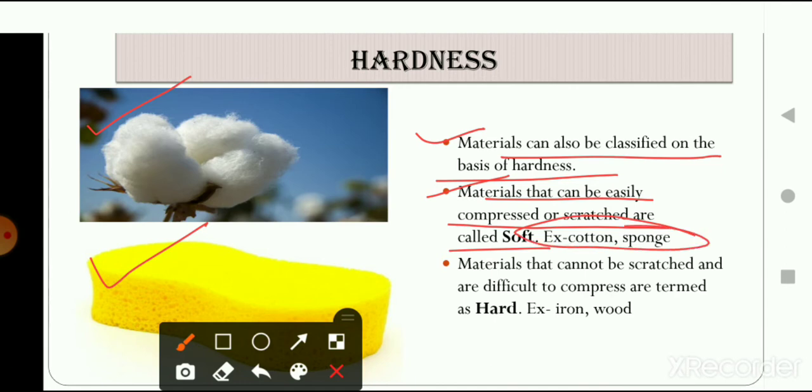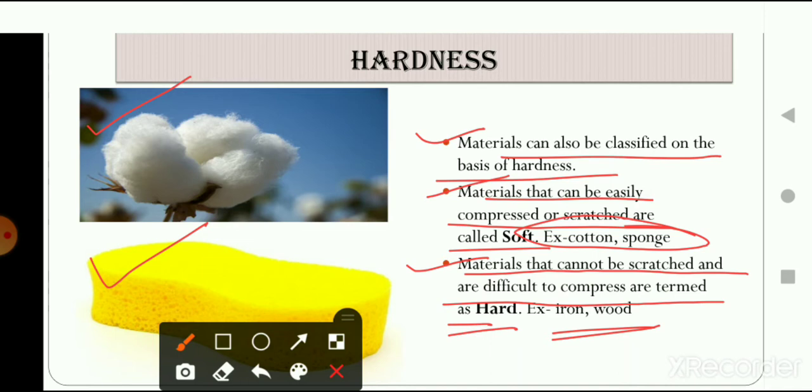Now let's talk about the materials which are hard. Materials that cannot be stretched and are difficult to compress are termed as hard. Those materials which you cannot compress or you cannot stretch are known as hard materials. For example, iron, wood. These are examples of hard materials.